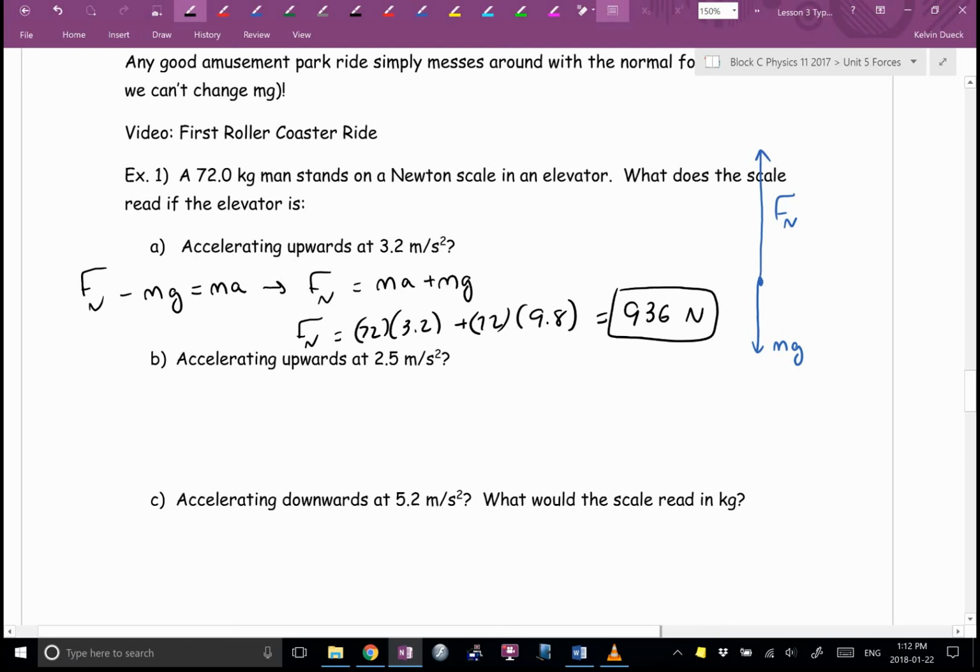What if we were accelerating upwards at 2.5 meters per second squared? This is a job for a free body diagram. What are the forces acting on this person? Get the obvious one, Rihanna. Yep. Which way is this person accelerating? Which way must there be a bigger force pointing? Did you say upwards? Yeah. Which force is that? It's the scale, but what does a scale really measure? So we get this. I always exaggerate it.